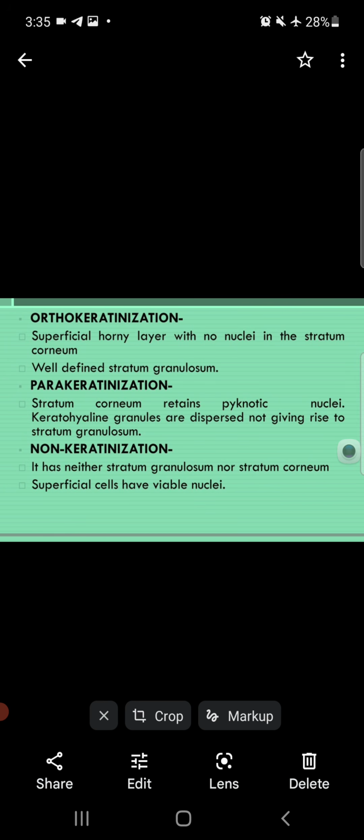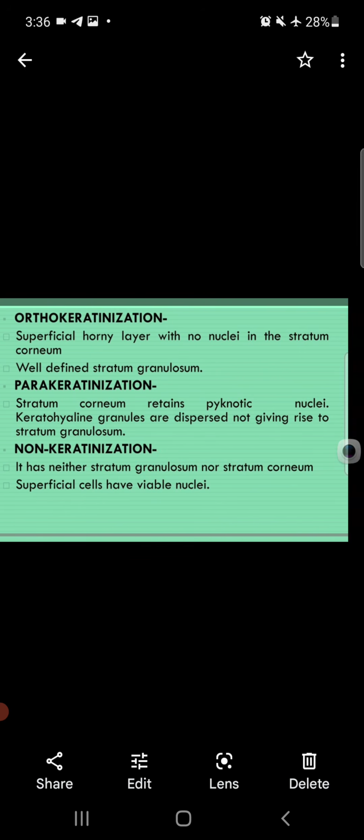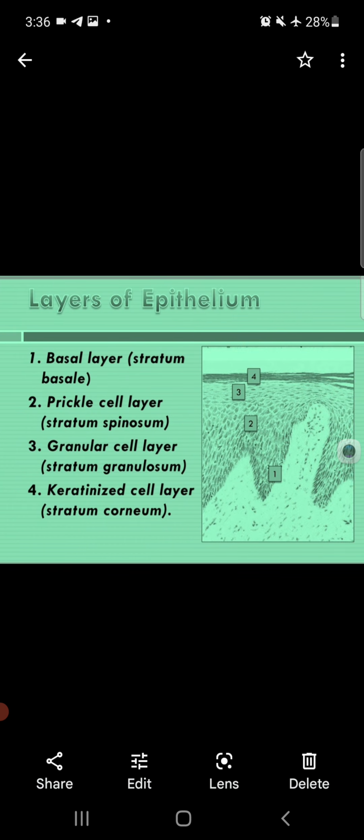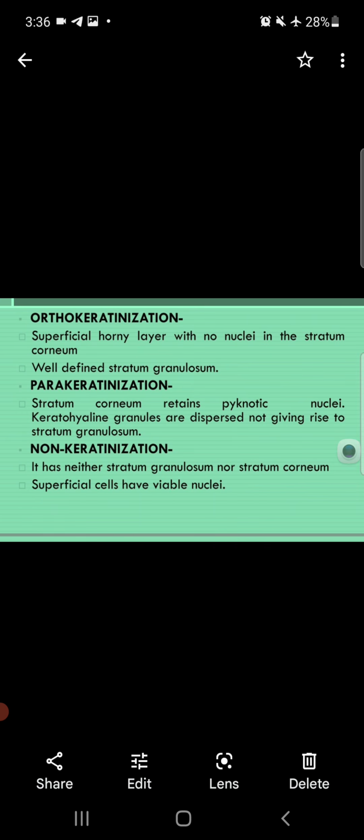Keratohyalin granules are dispersed, not giving rise to a stratum granulosum. There is no stratum granulosum. This is the difference between orthokeratinization, parakeratinization, and non-keratinization. In non-keratinization, the top two layers, the stratum corneum and stratum granulosum, are absent. But in orthokeratinization, all layers are present. In parakeratinization, three layers are present.